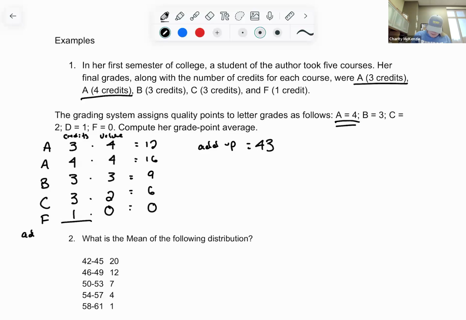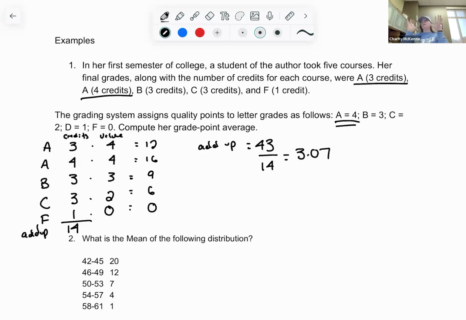So add up this here. So our credits were 4. So 4 times 3. And then add another 4, add another. I get 14. Does that seem right? 3 plus 3 plus 3. I don't know why that seems wrong. Yeah, no, 14. I added it in my head and I got 14. For some reason I was thinking it was wrong. So we're going to go over here and take this and divide it by 14, and that's going to give me my GPA.